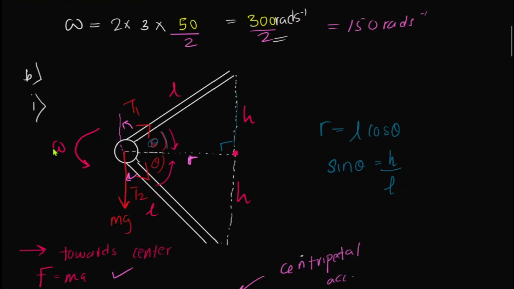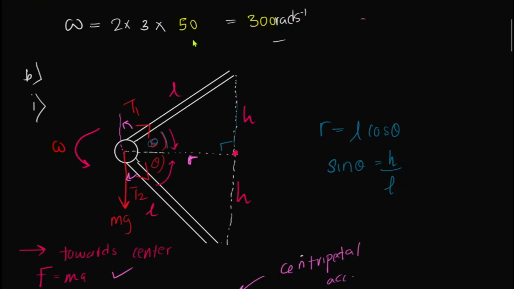Now when the omega is 300, which means when the frequency is 50 hertz, what happened was, what did happen?